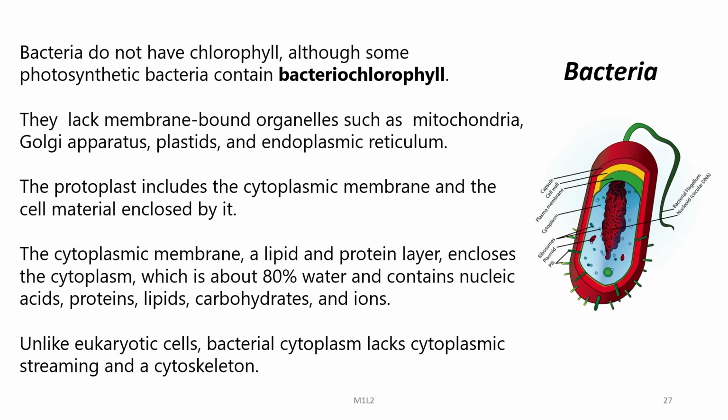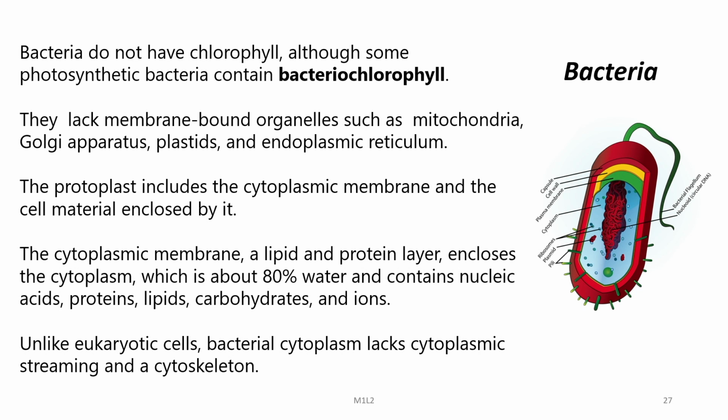Bacteria do not have chlorophyll, although some photosynthetic bacteria contain bacteriochlorophyll. They lack membrane bound organelles such as mitochondria, Golgi apparatus, plastids and endoplasmic reticulum. The protoplast includes the cytoplasmic membrane and the cell material enclosed by it. The cytoplasmic membrane, a lipid and protein layer, encloses the cytoplasm, which is about 80% water and contains nucleic acids, proteins, lipids, carbohydrates and ions.